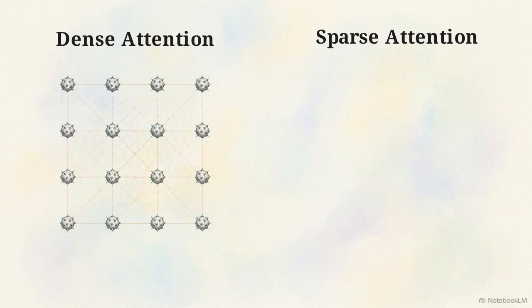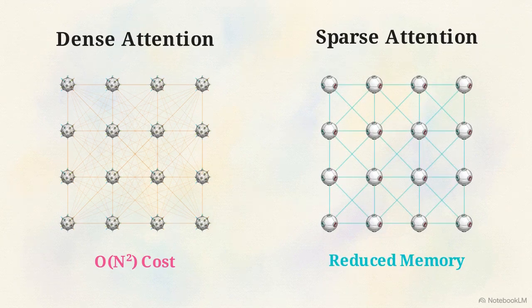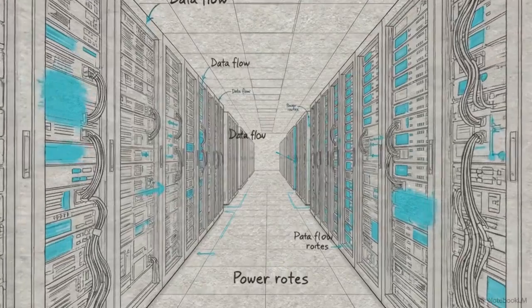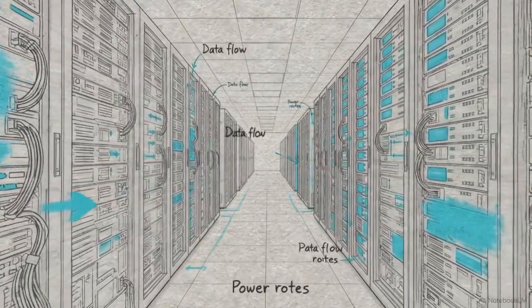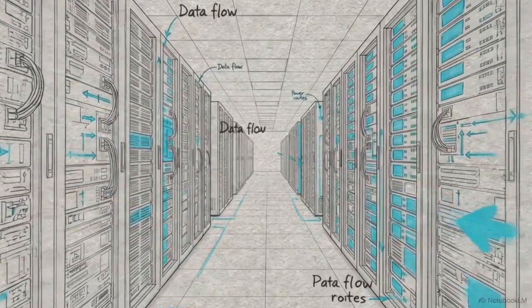In dense attention, every token calculates its relationship with every other token. Sparse attention restricts calculations. Tokens only look at limited neighboring patterns, intentionally dropping global connections to save memory. By alternating these two mechanisms throughout the 96 layers, researchers aggressively cut the O of n squared memory cost. This structural choice enables the 175 billion parameter model to run on standard compute clusters. Architectural efficiency is mandatory for in-context learning at this scale.